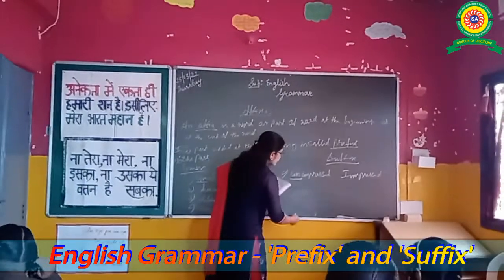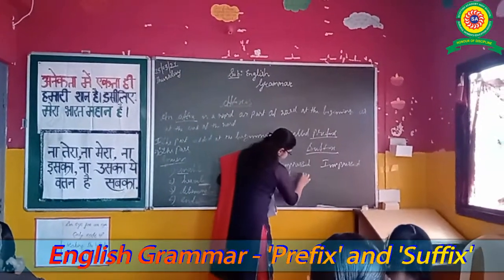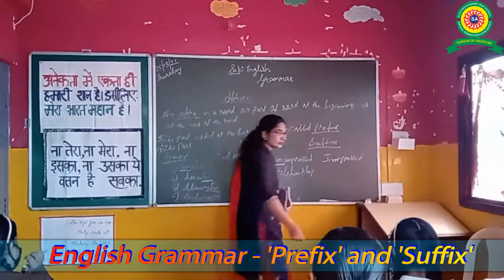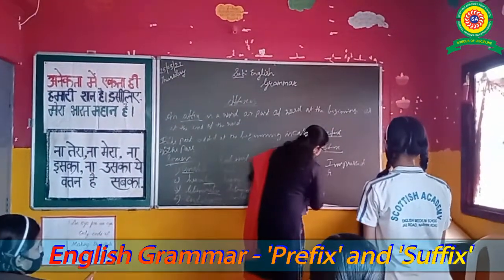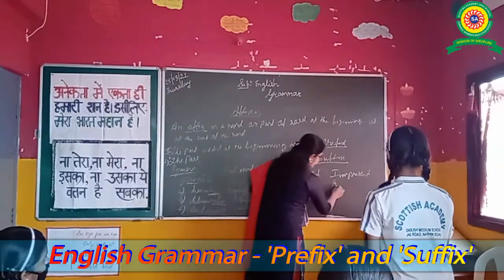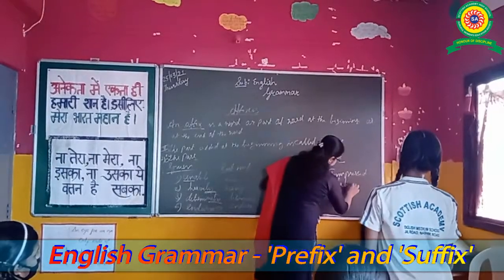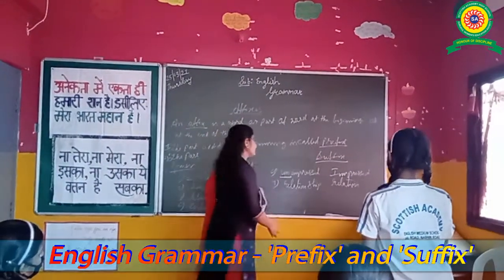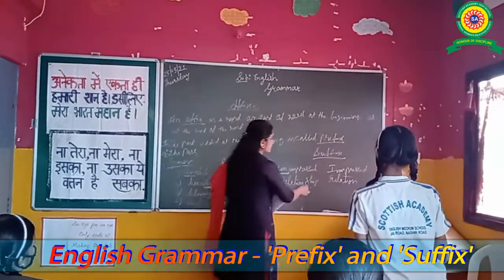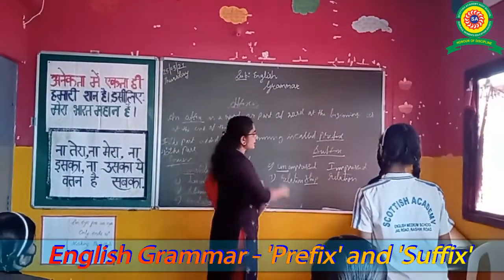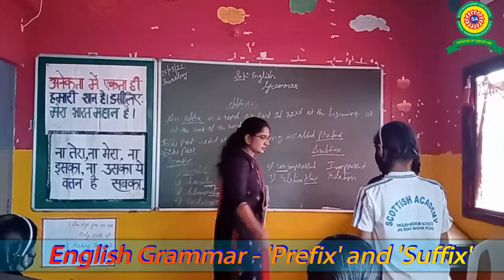Next. Relationship. Now I will ask personally: what is the root word? Come on, stand up and say what is the root word. Relation. Whether it is a prefix or a suffix? Why? Explain. Because the word ship is added at the end of the root word. That's why this is called a suffix.